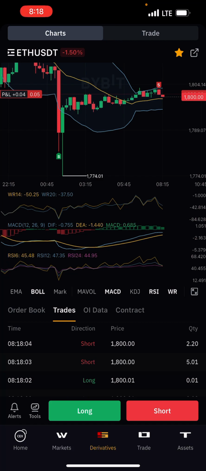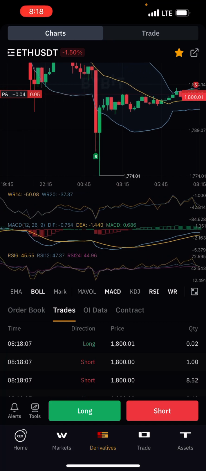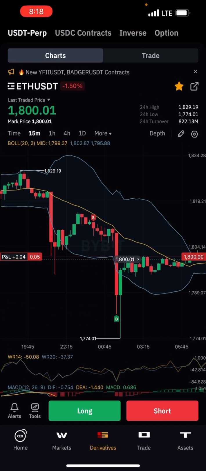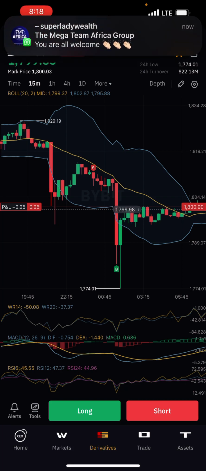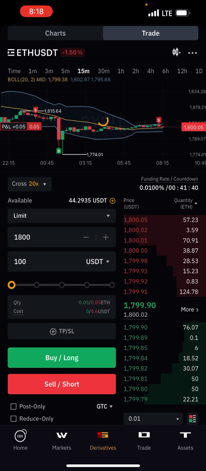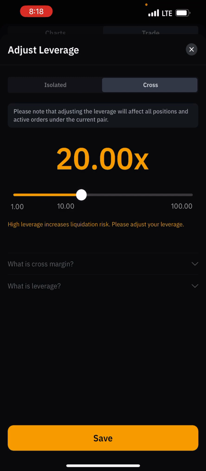Now let's say that maybe you already know how to enter your trade. So what do you do now? You need to come to where there's chart here, there is trade here. I'll click on trade. I've clicked on trade. See where we are now. I'm going to look at this place that says cross 20. In this cross 20, we'll have two options: what I call isolated, and cross margin.